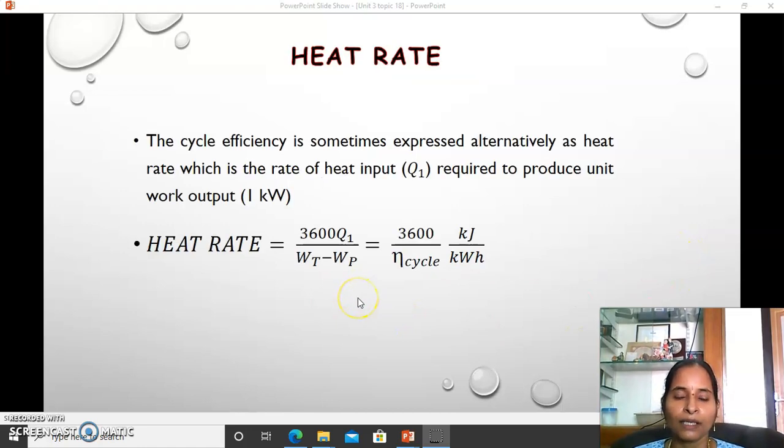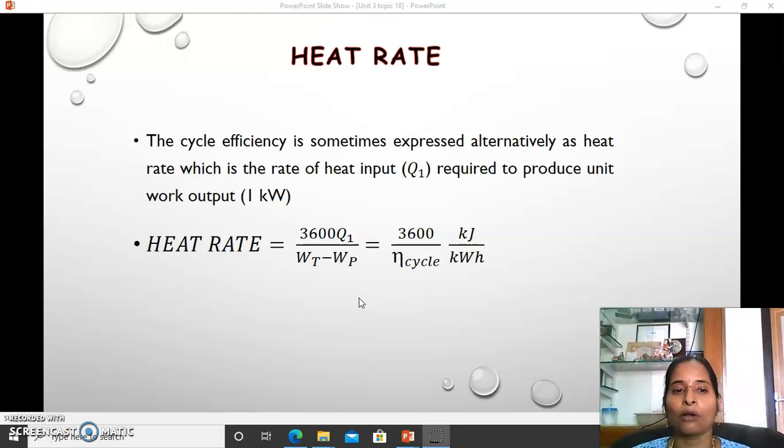Then next, there is one more expression which needs to be learned, that is the heat rate. The first definition was about steam rate, how much amount of steam is required. Here, before the steam production, the first process is supplying the heat. So, enlarging the limit a little, the initial is heat supply and the final is power output.